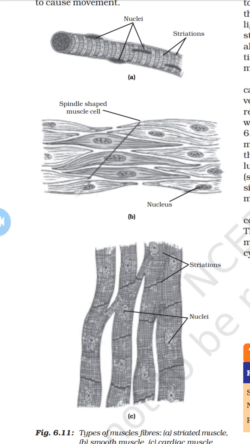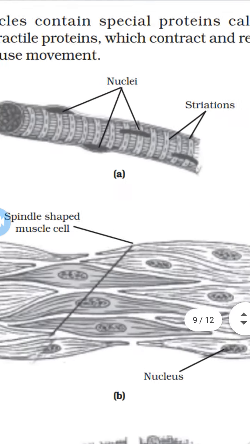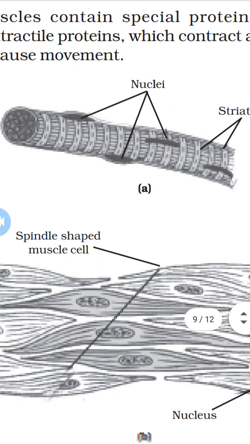Muscle fibers of voluntary type are long, cylindrical, unbranched, multinucleate and having dark and light striations, and they are present in the limbs. Again I repeat, muscle fibers of voluntary type are long, cylindrical, unbranched, multinucleate and having dark and light striations, and they are present in the limbs.